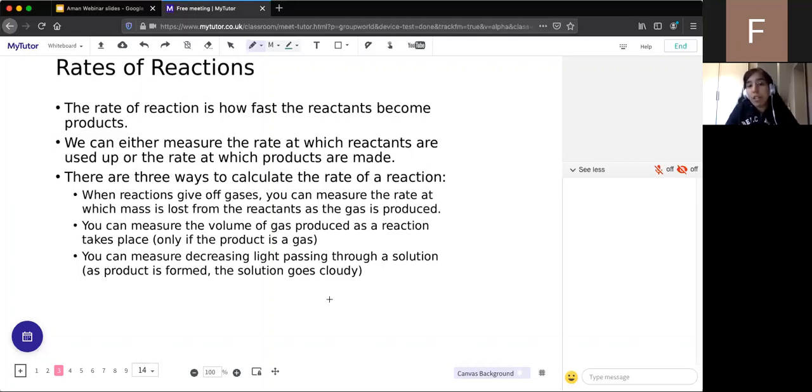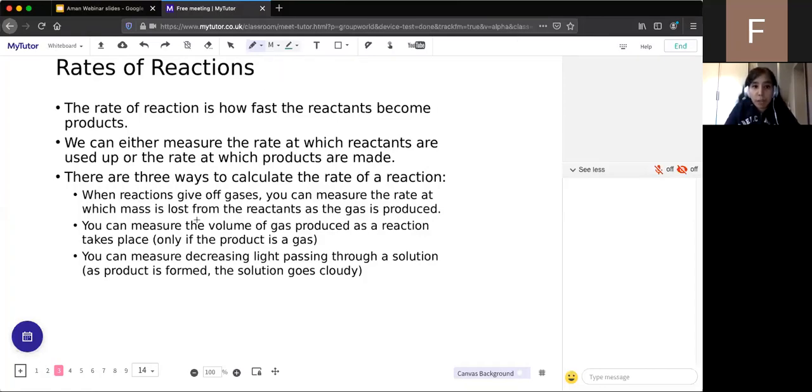So again, you can measure the rate by looking at the decrease in light that goes through the solution. When we start off, the water will be clear because there won't be any product, and so the light intensity that gets through will be really high. But as we form a lot more product, the water will become murky, and so the light intensity will decrease. And what is that decrease used to calculate? The rate.